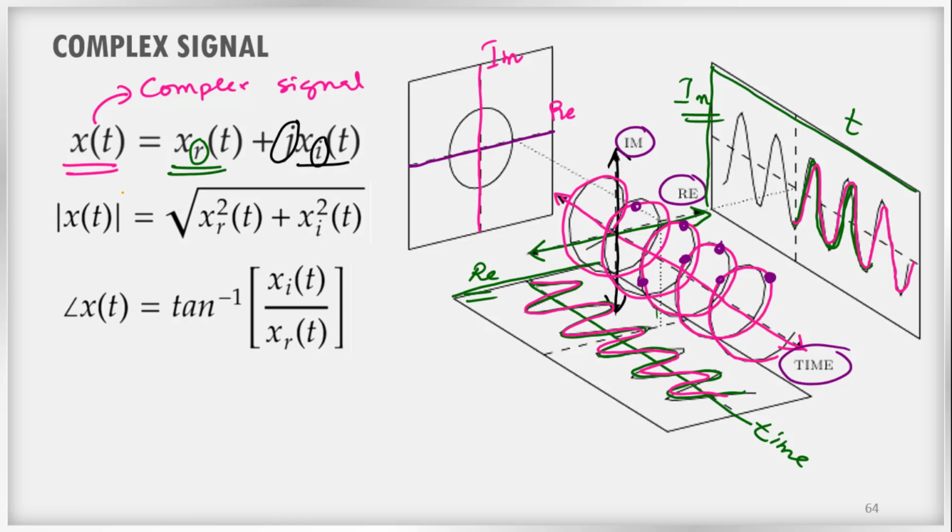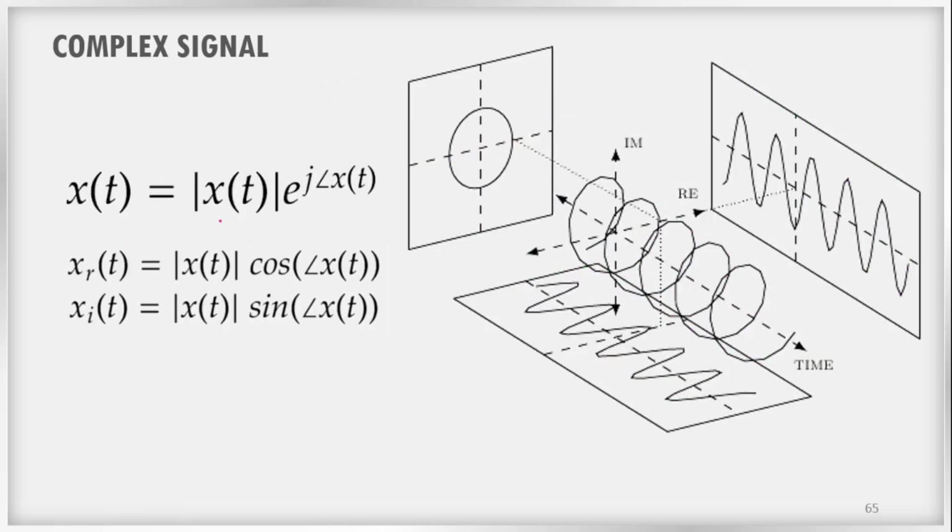Now how do we find the magnitude of this particular signal? Magnitude means the distance from the origin to any point on the signal. That can be computed as the square root of x_r(t) squared plus x_i(t) squared. Similarly, the angle can be found using tan inverse of the imaginary part divided by the real part. This is how we can convert the signal from Cartesian form to polar form.